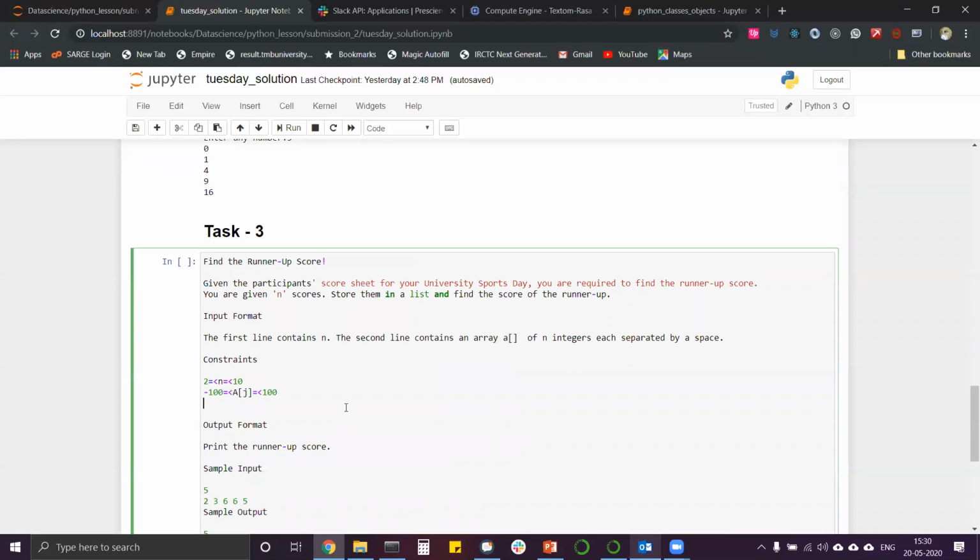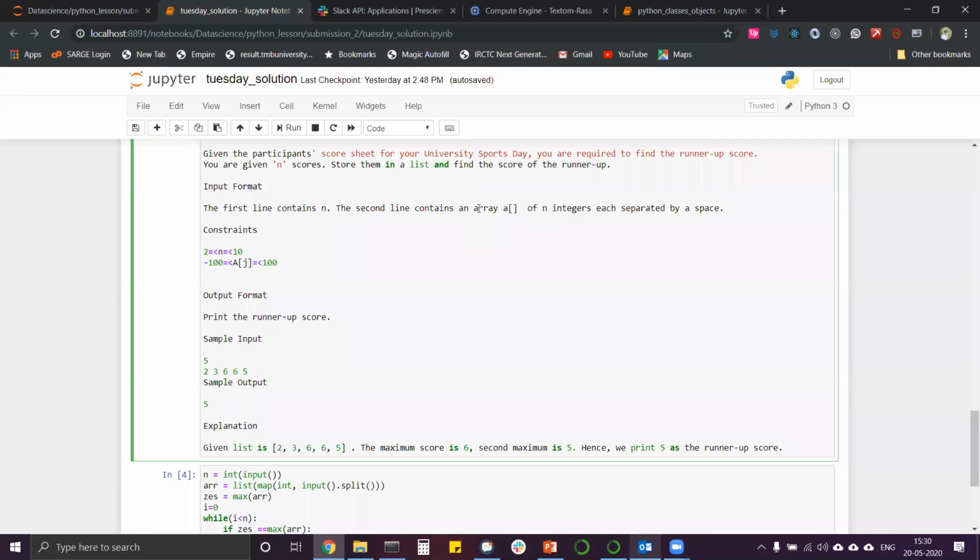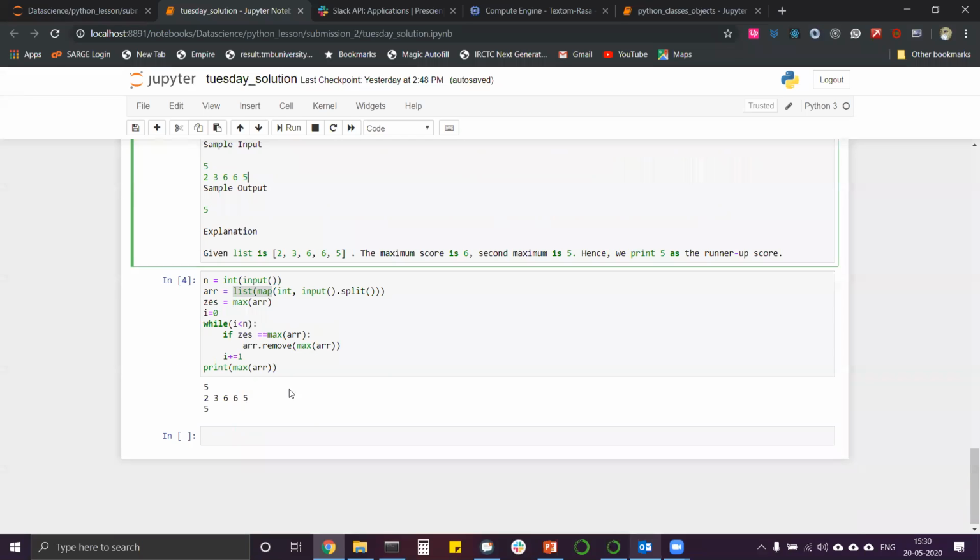Then you need to understand that we needed to create an array by this method. That's why we have used a list and map method to create it, and we have split this. We are entering this and splitting this input. So that 2 will be one time, 3 will be one time, 6 will be one time, 6 will be one time, 5 will be one time. That's what we wanted to do. So that's why we wanted this in this format, not entering 2 ones. Some of you have done that, two ones, then 3 ones, then 6 ones, then 6 ones, then 5 ones, and have entered that. I have not checked the others till Sunday.